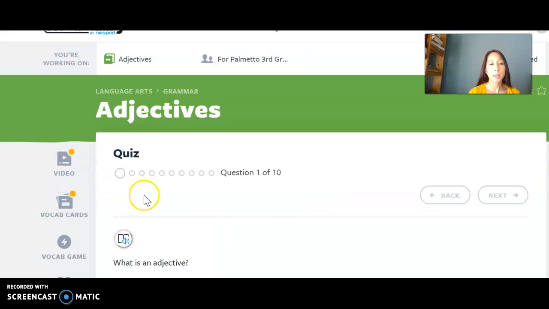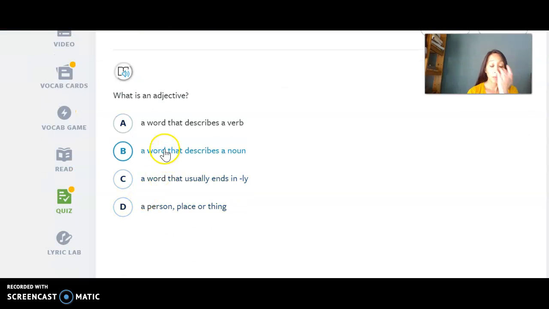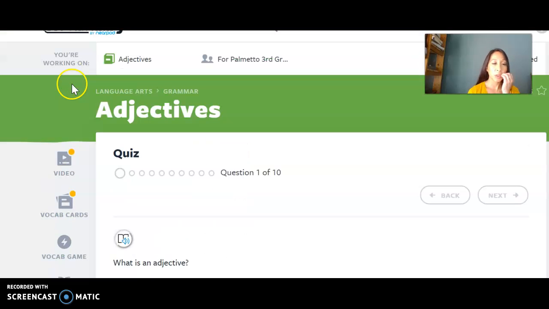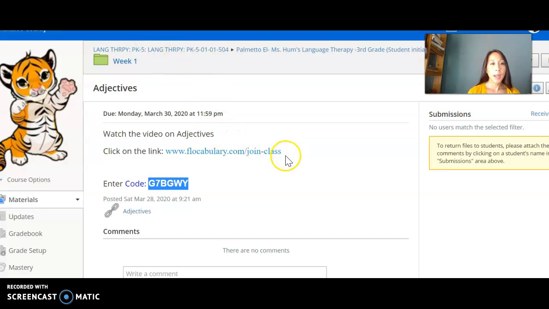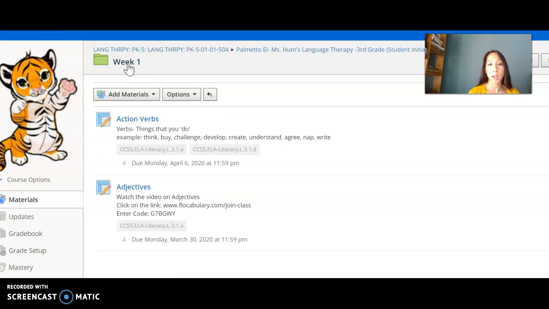And then your quiz. What is an adjective? A word that describes a verb, a word that describes a noun, a word that usually ends in ly, or a person, place, or thing. Well, we definitely know it's not a person, place, or a thing because that's a noun. But an adjective is something that describes a noun. And you're going to learn that in the video, so you have opportunity to play the video more than once if you need practice. So I'm going to close out of that and go back to Schoology. And that's your assignment for week 1.